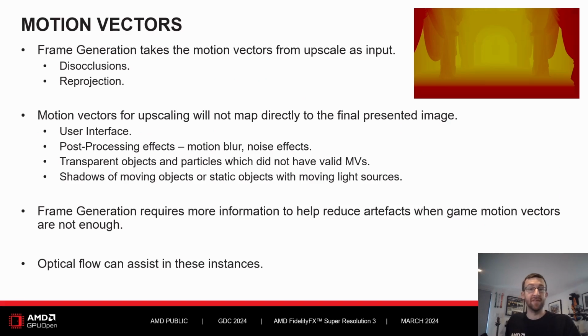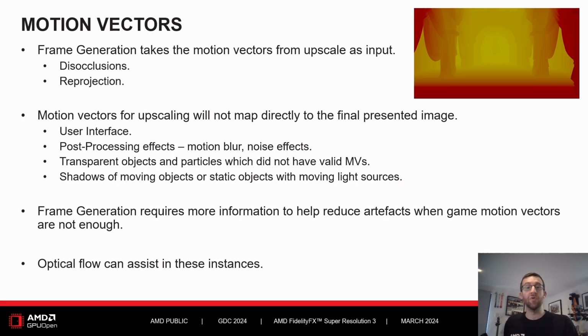The motion vectors used for frame interpolation are the same low resolution ones used for upscaling. They are used for disocclusions and reprojection operations within the frame generation algorithm. The vectors will not map directly to final colours due to UI and post-processing effects such as motion blur not being considered. They occur post-upscale. Other items that may not have motion vectors are transparent objects and shadows of moving objects.